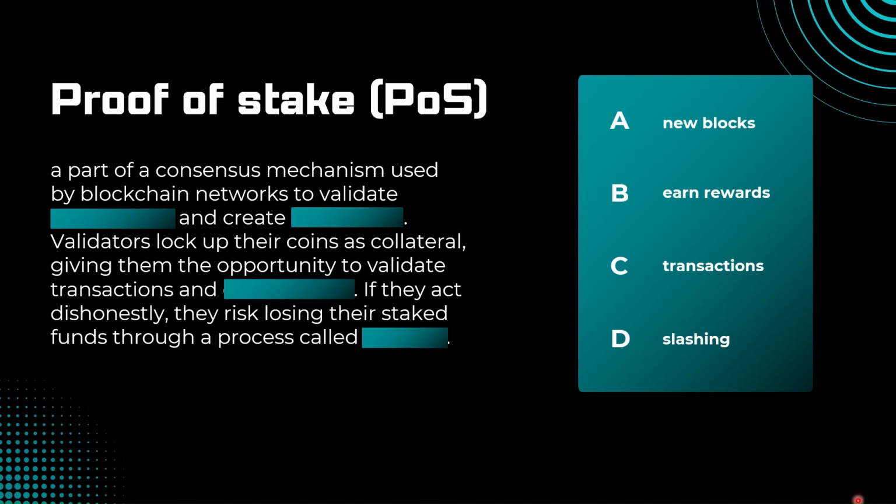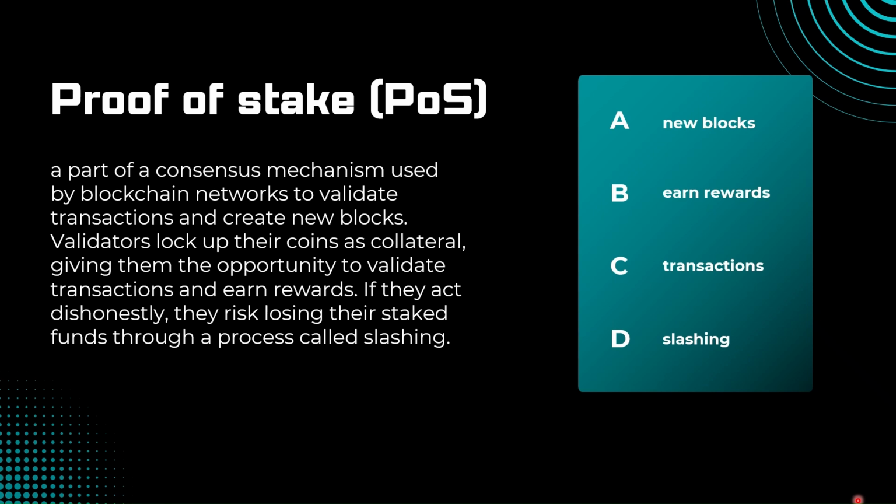Here we go. So proof of stake is part of a consensus mechanism used by blockchain networks to validate transactions and create new blocks. Validators lock up their coins as collateral, giving them the opportunity to validate transactions and earn rewards. If they act dishonestly, they risk losing their staked funds through a process called slashing.